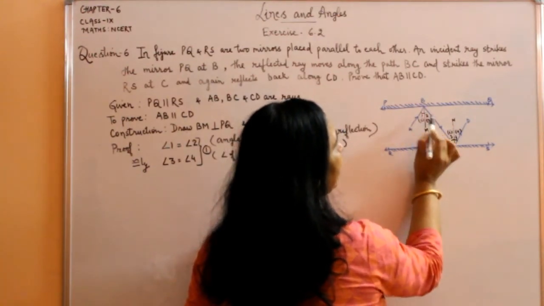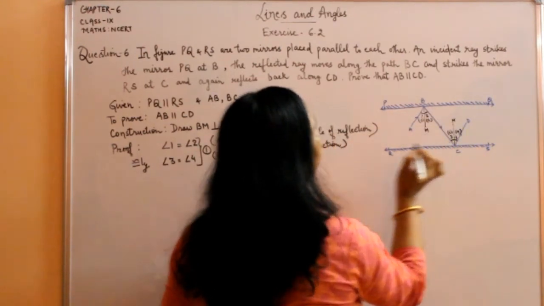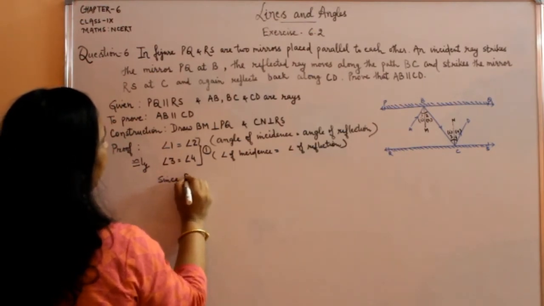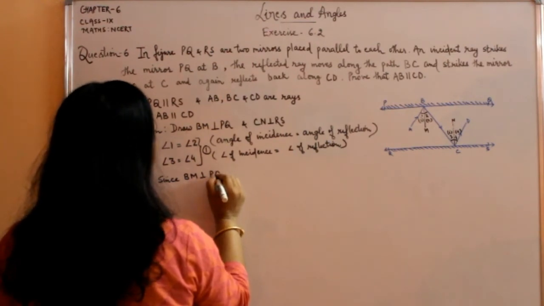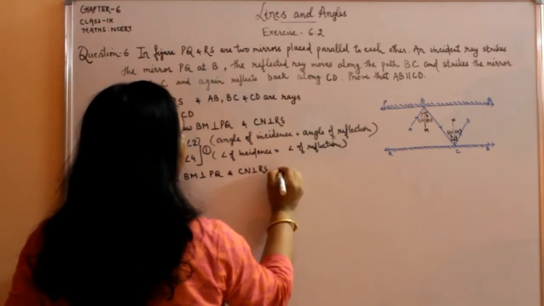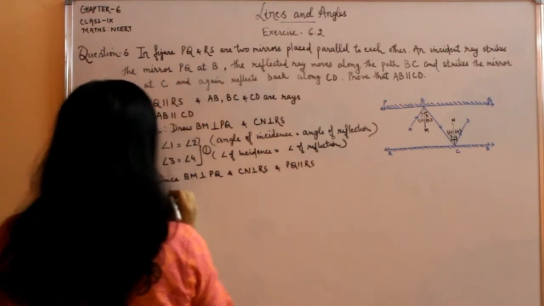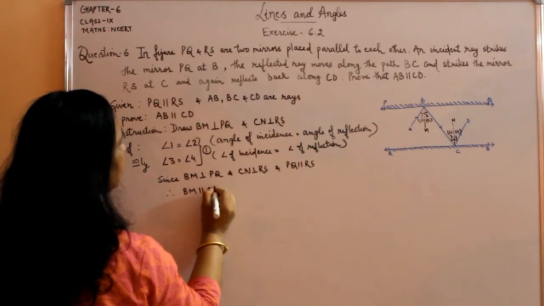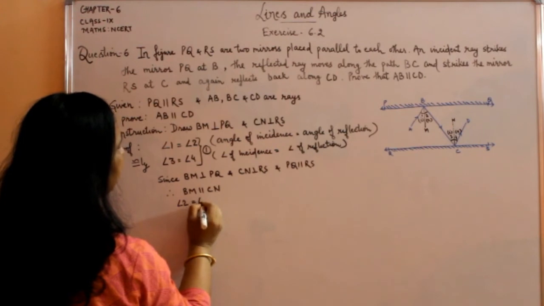So from this we get that angle 2 is equal to angle 3. Since BM is perpendicular to PQ and CN is perpendicular to RS and it is given PQ is parallel to RS, therefore BM is parallel to CN. और यहाँ से हमें क्या मिला, angle 2 is equal to angle 3.